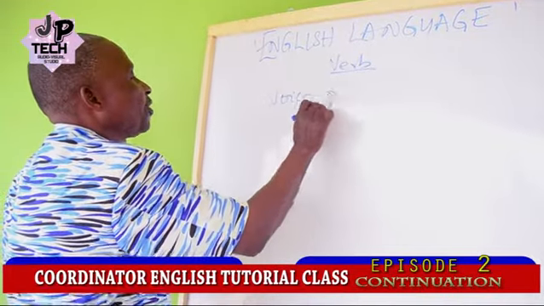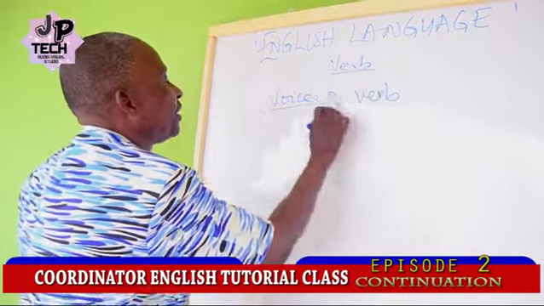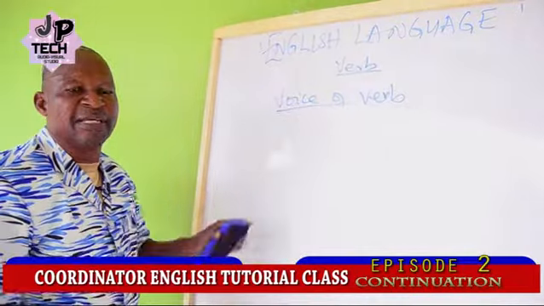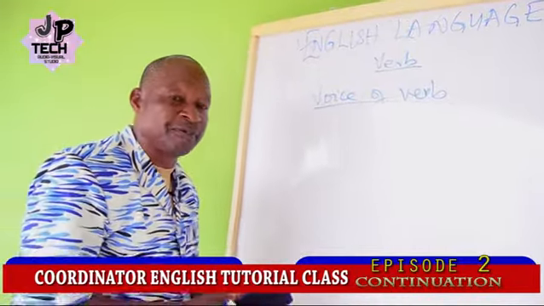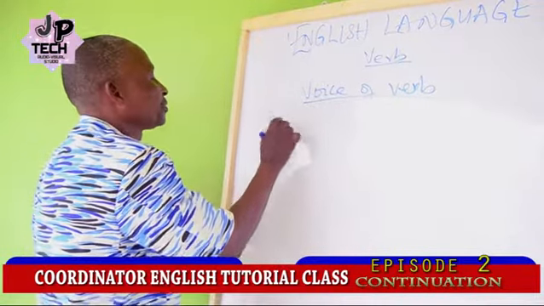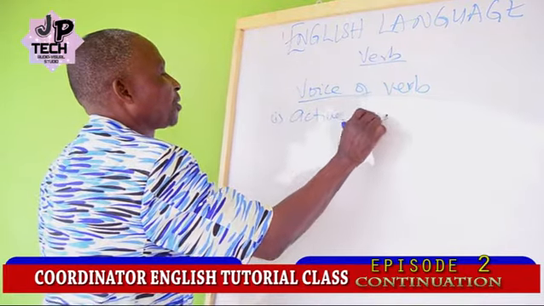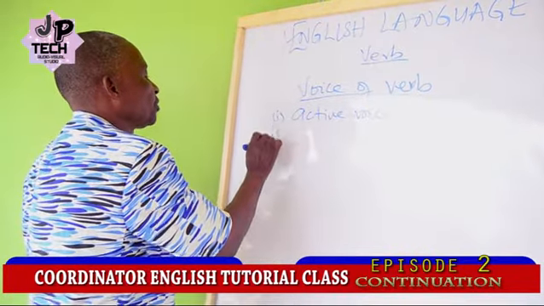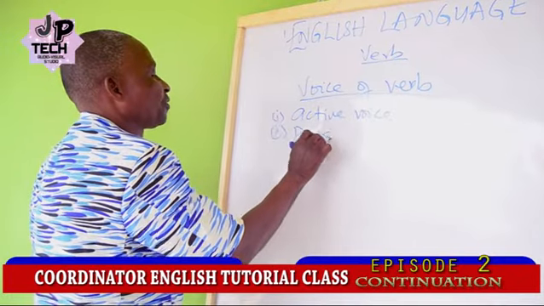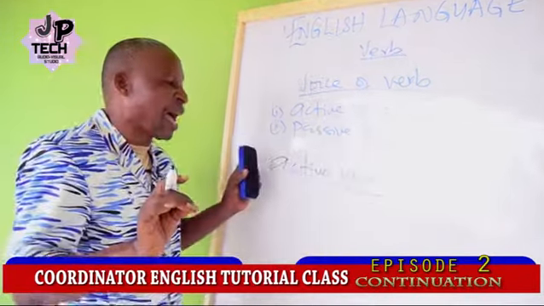Voice of verb. In English language, we speak of two different voices. And these are, one, active voice, two, passive voice.